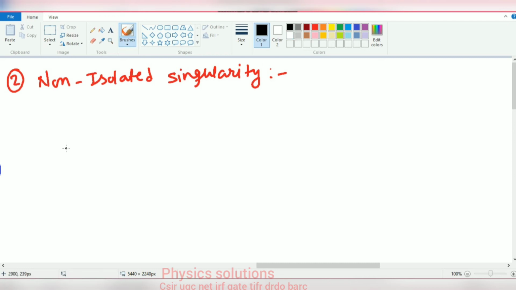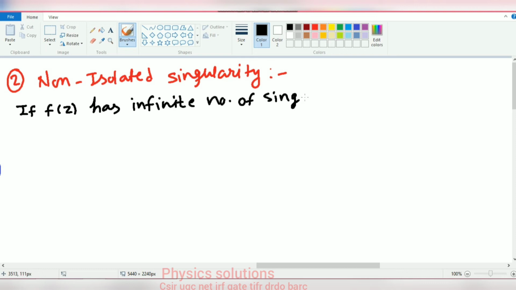So we can write: if f of z has an infinite number of singular points, then the type of singularity is non-isolated singularity.